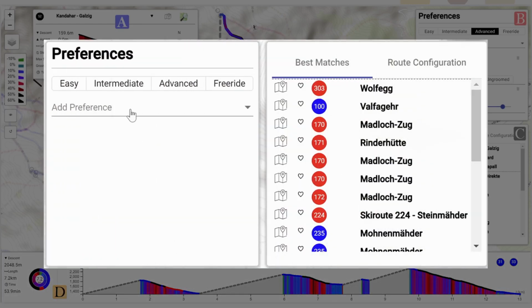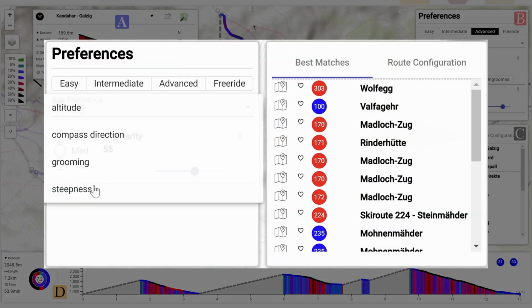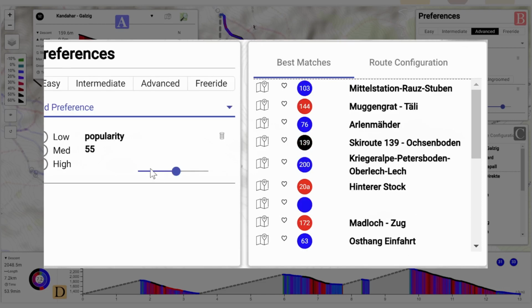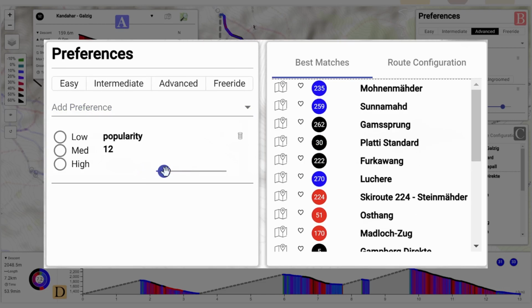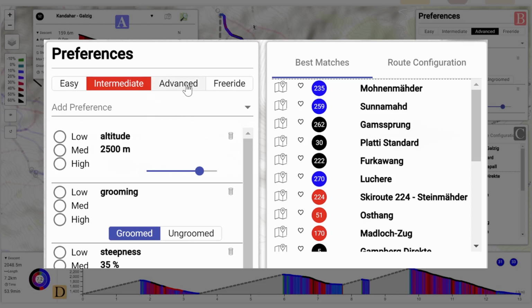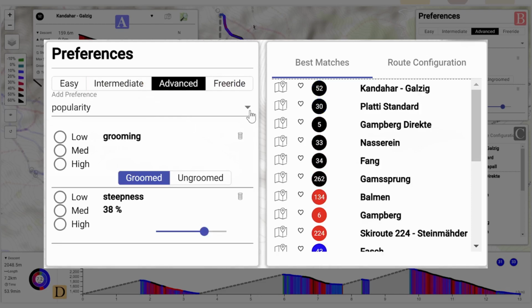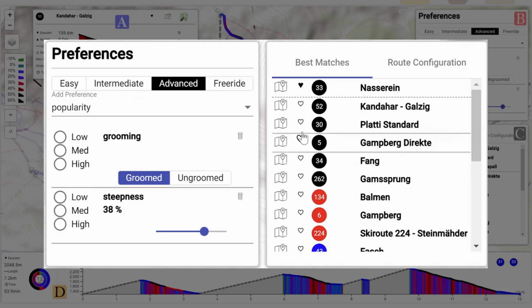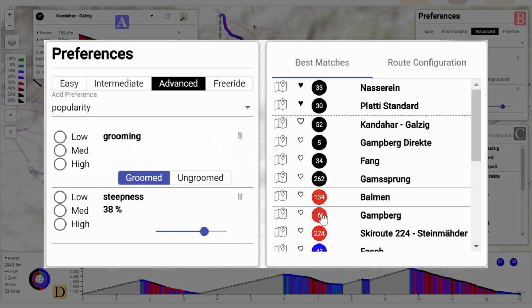The preference widget allows the user to input their preferences, such as finding rather unpopular slopes. A number of presets for different skier expertises are also available. The list of best matches presents the user an ordered list of slopes which he can further inspect or mark as favorite and thus add them to the routing.